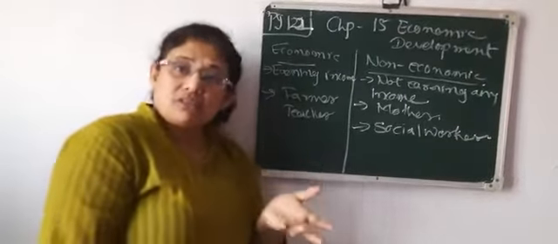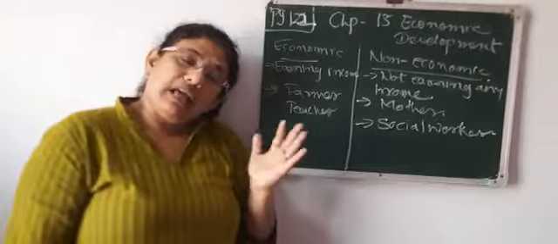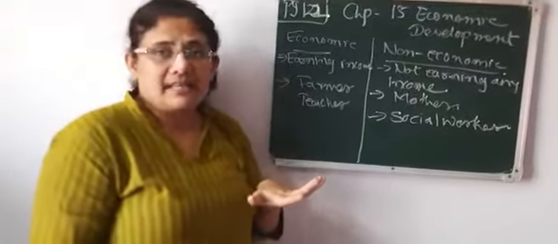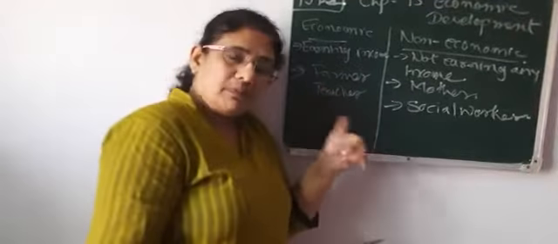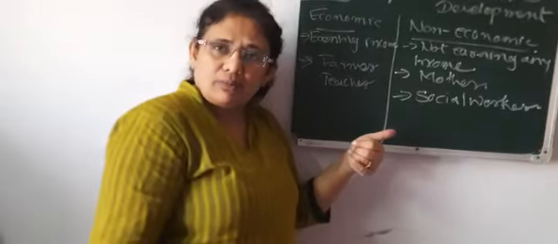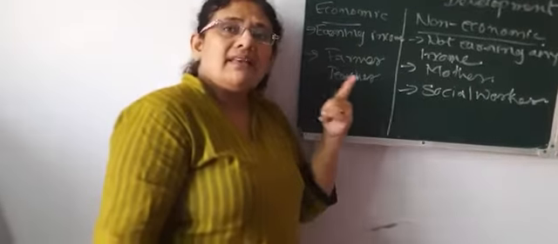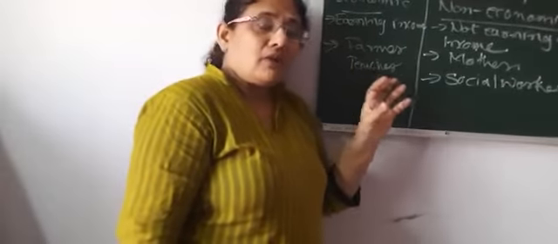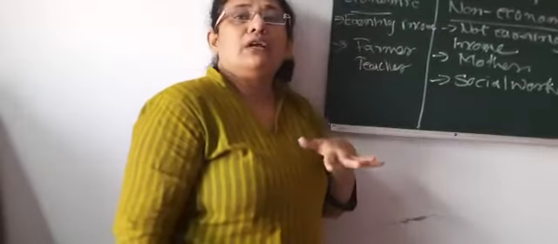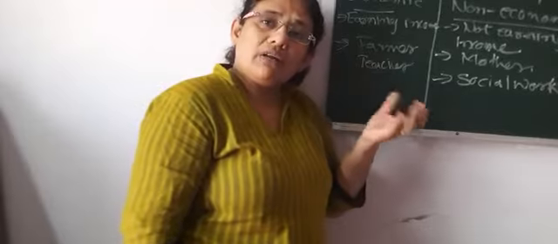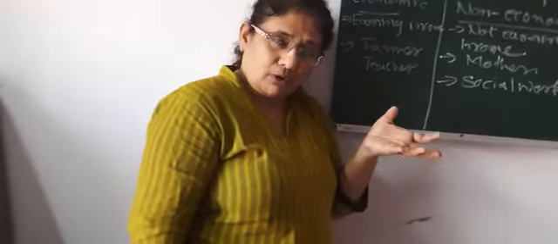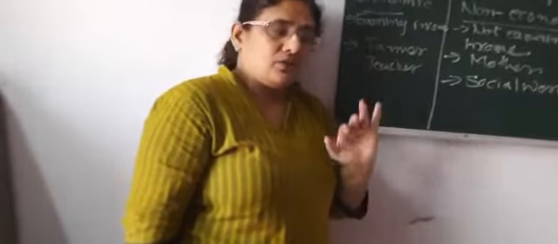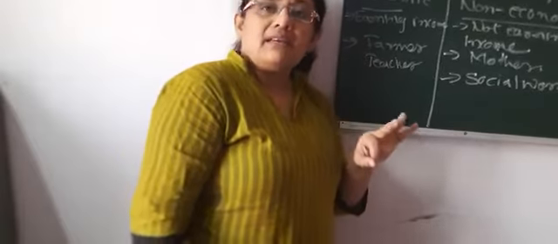For this, a process is required, right? So that comes into the secondary sector. Got it? So in the primary sector, we directly get from nature and consume. In the secondary sector, whatever we get from nature, we convert into processed food, or into a manufactured or finished product. So that is the secondary sector.